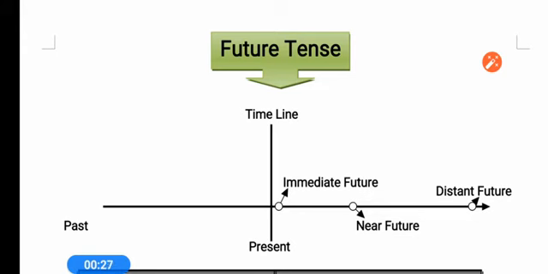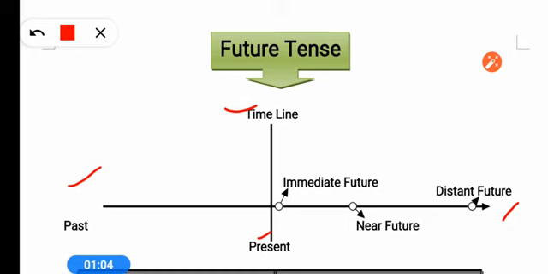See that here you can see a timeline. This is the timeline where that crossing point is the present one, this is past, this is the future, and here it is the present one where it is the meeting, that crossing point. Right now present is going on, but a few seconds, if I talk in future, a few seconds, a few minutes, that is in future, but it is very close to present. 1 minute, a few seconds, maybe 5 minutes is close to the present.